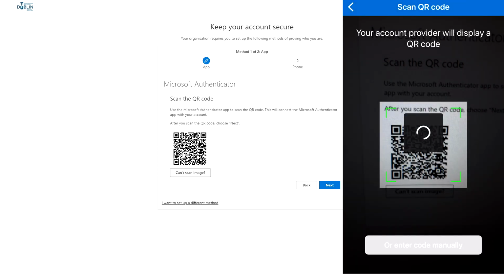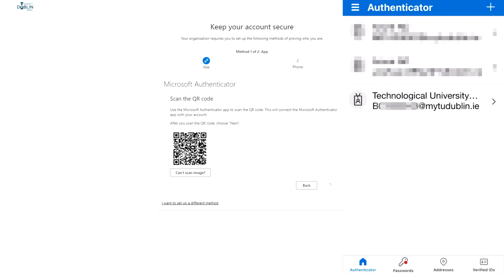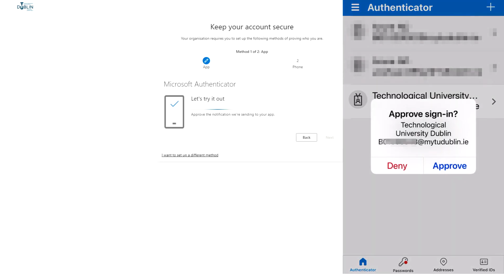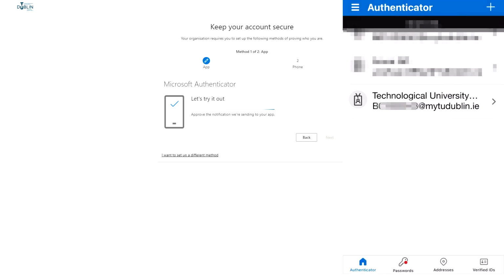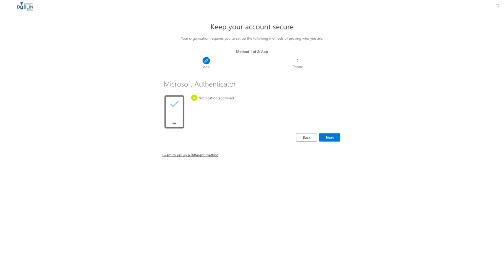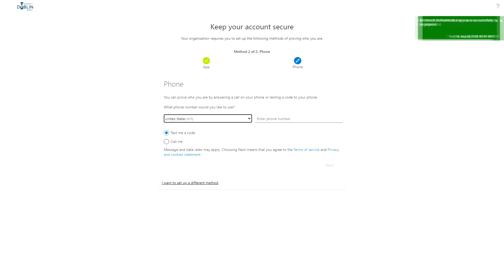With your mobile device, scan the QR code and press Next on your PC or laptop. The Authenticator will pair with your student account. You will be required to add your mobile number or your email address to verify each login session. For this demonstration, I will be using my mobile number, but you can also use your email too.